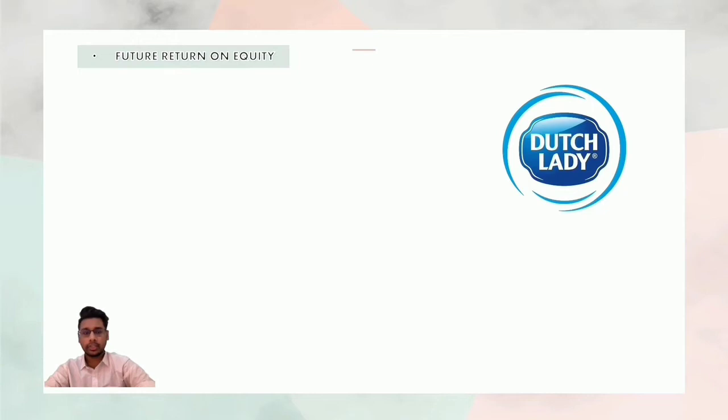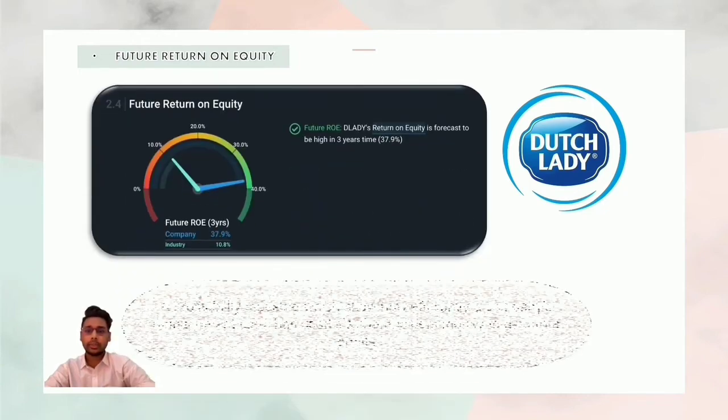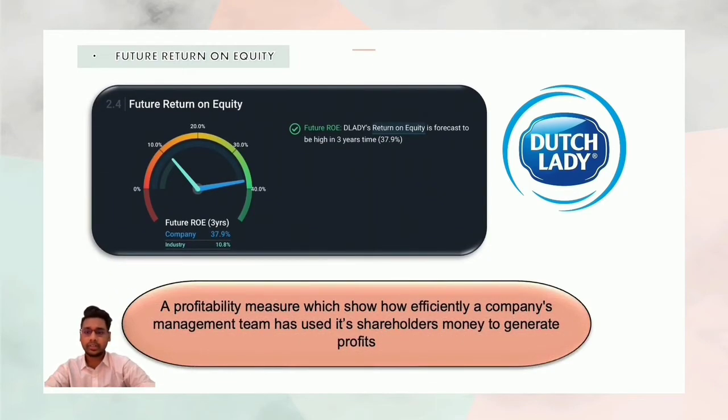Moving forward to the future return on equity for Dutch Lady. The purpose of this analysis is to show how efficiently a company's management team has used its shareholders' money to generate profits. So here we can see that Dutch Lady's return on equity is forecast to be high in 3 years' time, at around 37.9%.